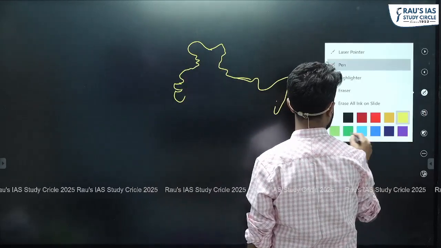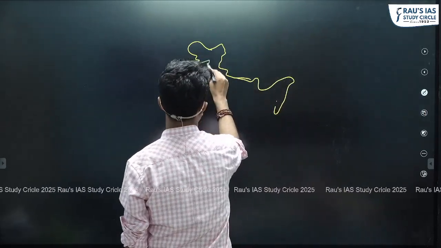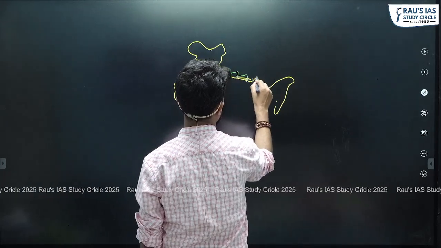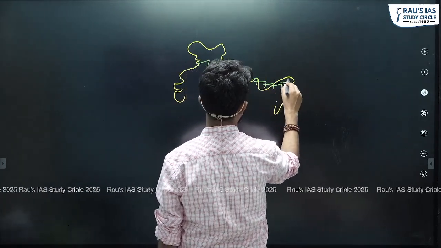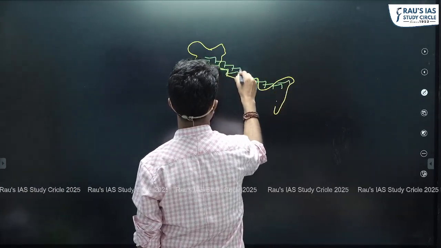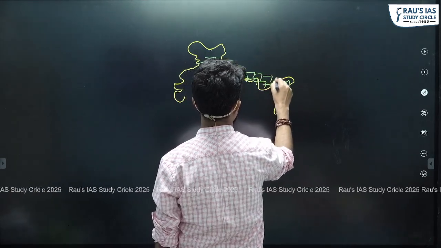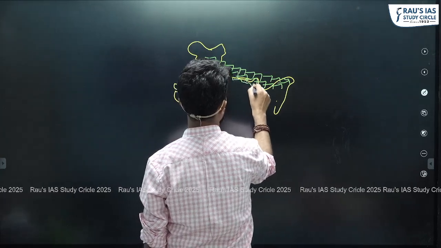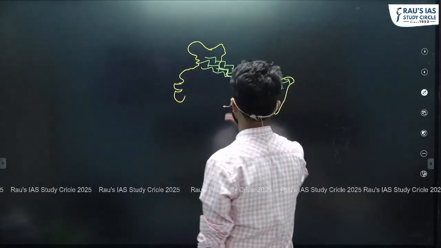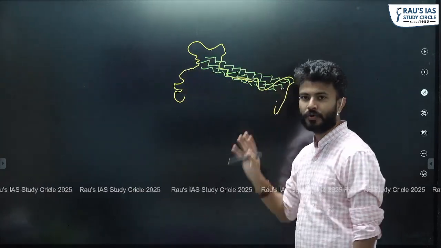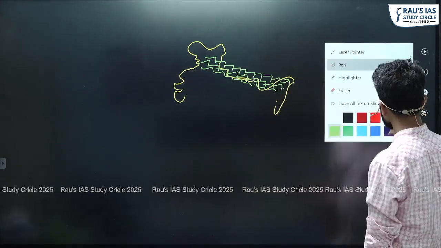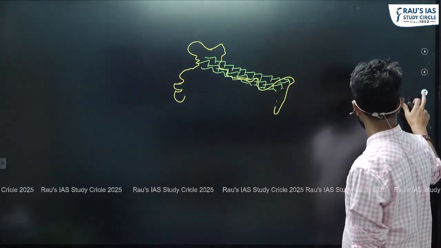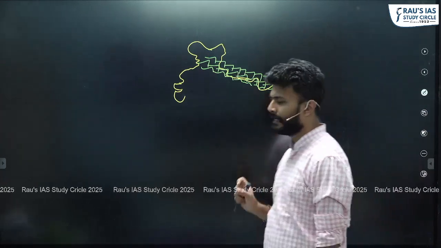So if I have to, let's say, draw this thing, here we have the Himalayan ranges spanning across all the major Himalayan states, areas of Ladakh, Jammu Kashmir, Himachal, Uttarakhand, Sikkim, Arunachal. Okay, so this is the Himalayan section which we are going to discuss. Think about the important disasters which are operating in Himalayas.